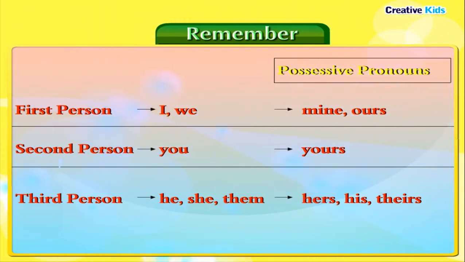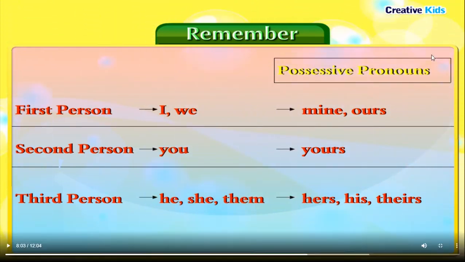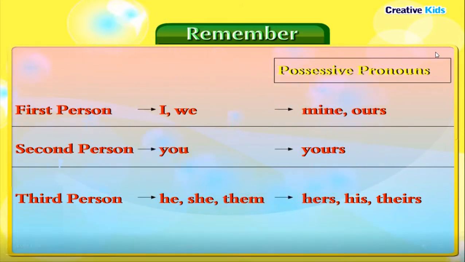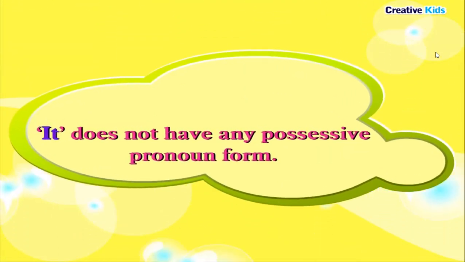Possessive pronouns: yours. Third person: he, she, they. Possessive pronouns: hers, his, theirs. It does not have any possessive pronoun form.